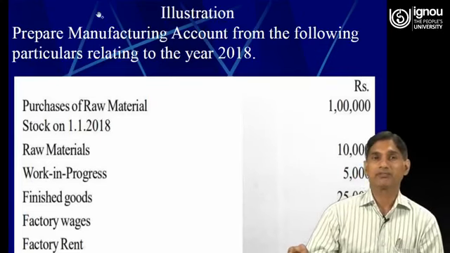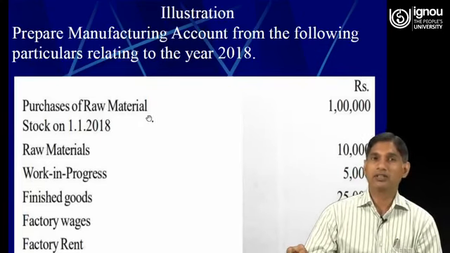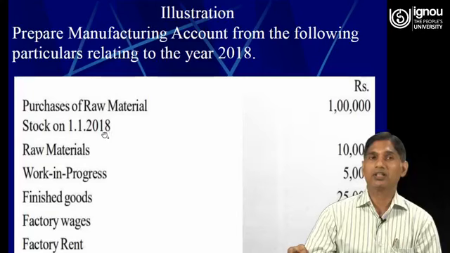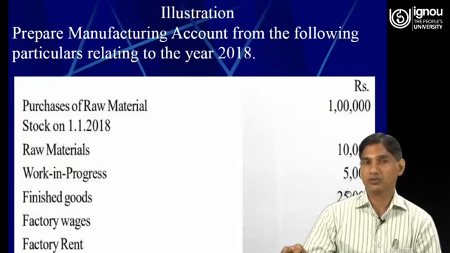So let us see: purchases of raw materials, you can see, 1 lakh. Then stock on 1/1/2018, it means opening stock. Opening stock of raw material is 10,000. Work in progress is 5,000. And the finished goods is 20,000. So these are the opening stock of raw material, this is work in progress, this is finished goods.